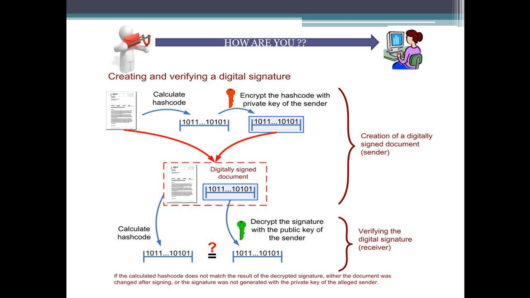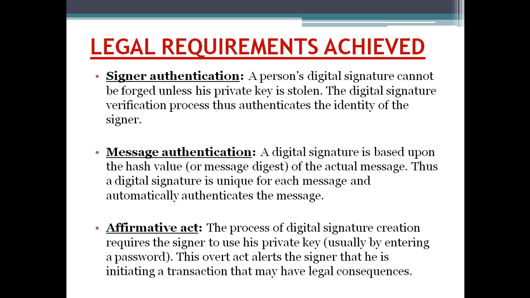Once the receiver receives that, he can check the hash code which was already sent, to check the integrity of the data. And when he decrypts using my public key, if the data gets decrypted using my public key, it proves that it was signed by me, and if it doesn't get decrypted, it obviously means that it has not been signed by me and it was not sent by me. So this was all about the digital signature, and these are the legal requirements achieved by digital signatures,